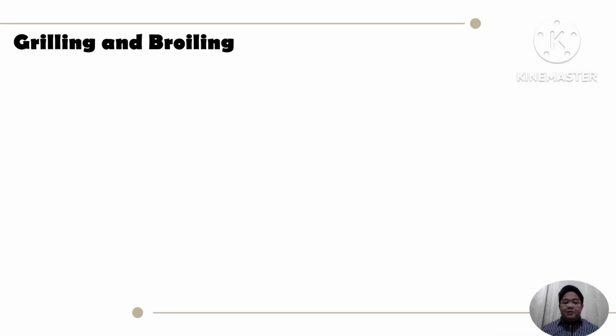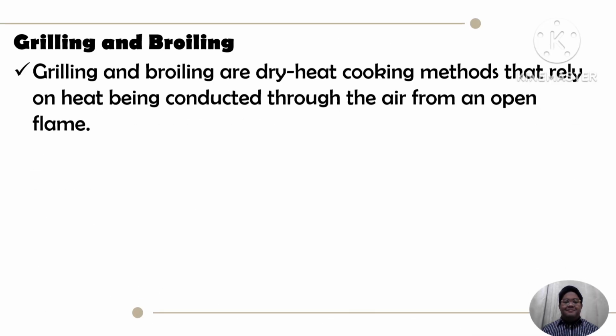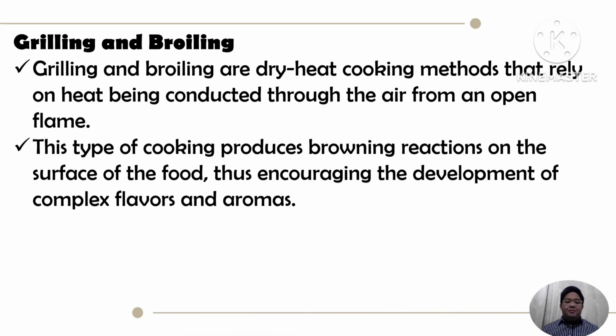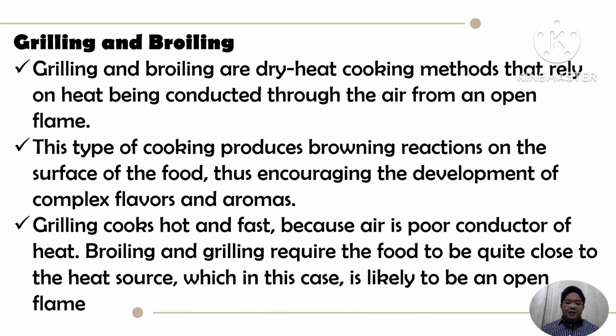Next is the grilling and broiling. Grilling and broiling are dry heat cooking methods that rely on heat conducted through the air from an open flame. This type of cooking produces browning reactions on the surface of the food, thus encouraging the development of complex flavors and aromas. Grilling cooks hot and fast because air is a poor conductor of heat.